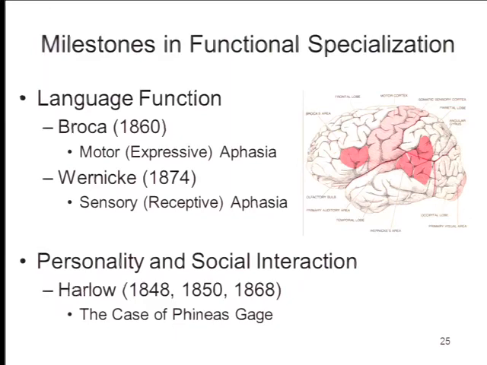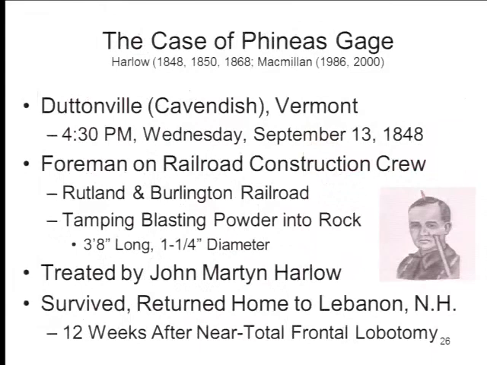The search for modules really begins here, and it's this kind of evidence that inspired Fodor to write his doctrine of modularity. But even before then, we had the case of Phineas Gage. Okay, 1848, Phineas Gage had his wonderful accident. He was a railroad worker who was building a new line using a tamping iron to put gunpowder, blasting powder, into rock. He made a mistake.